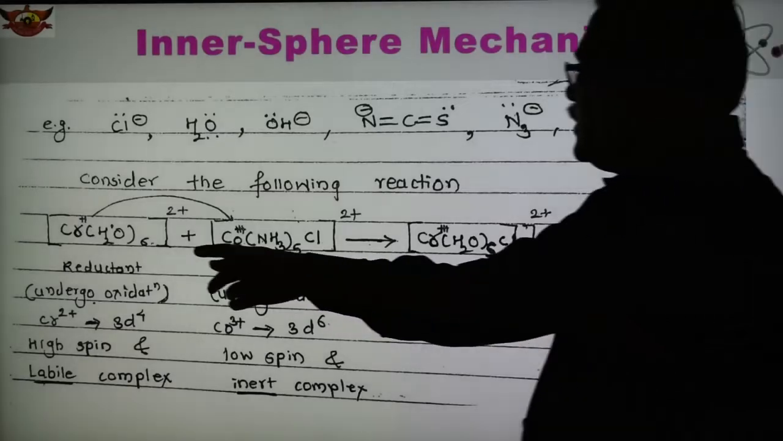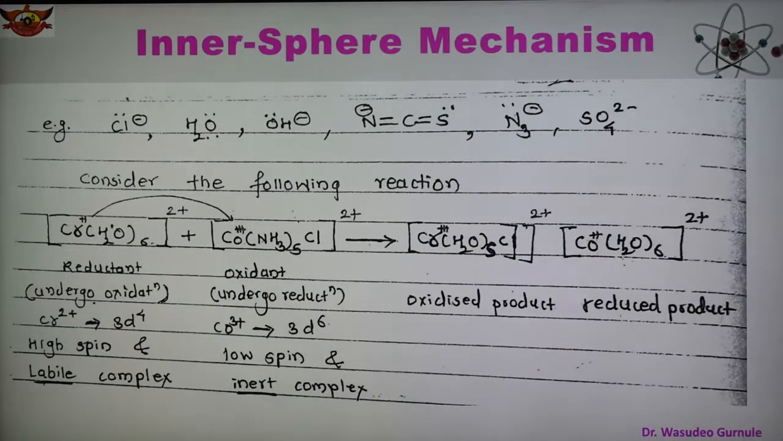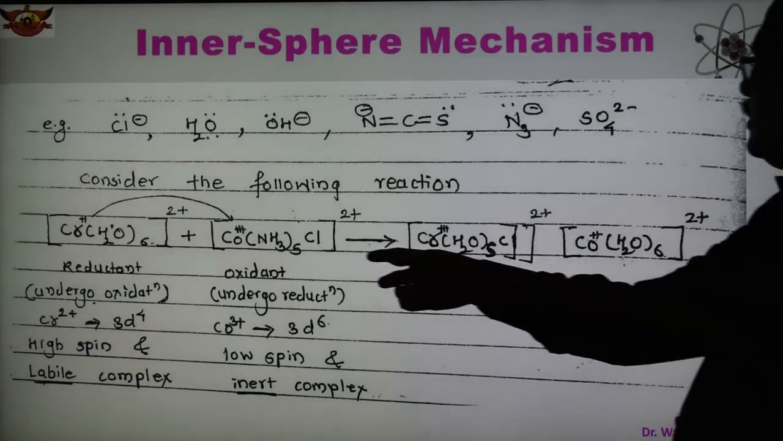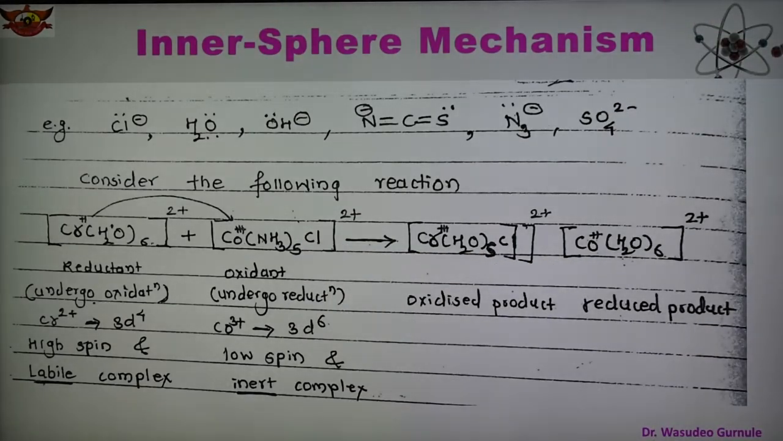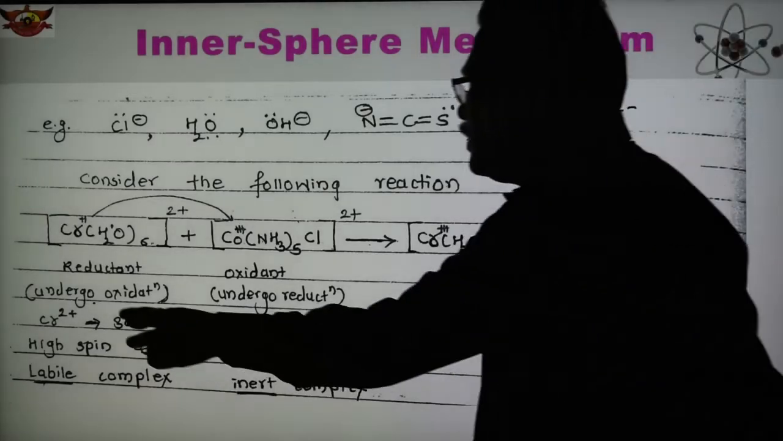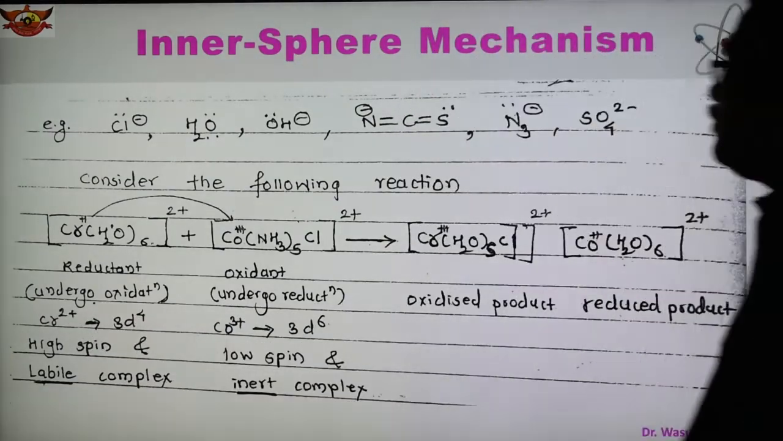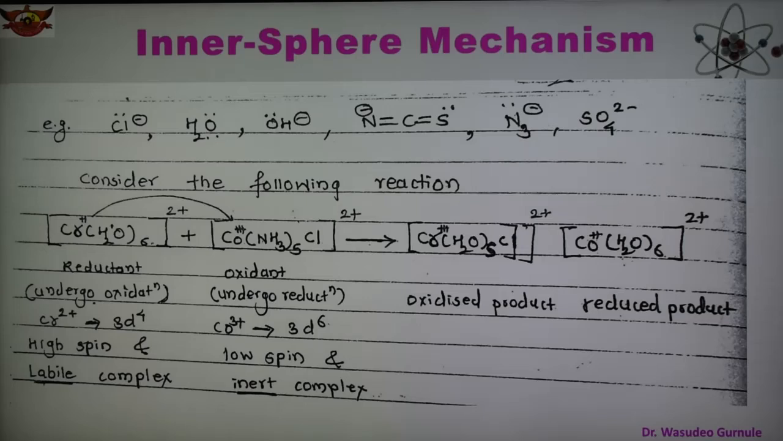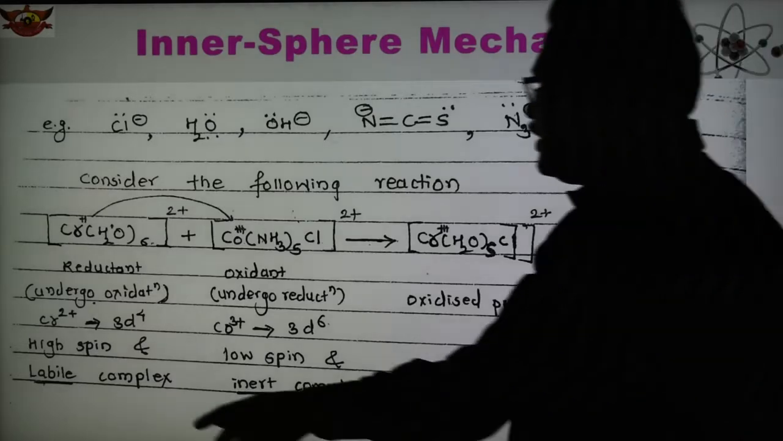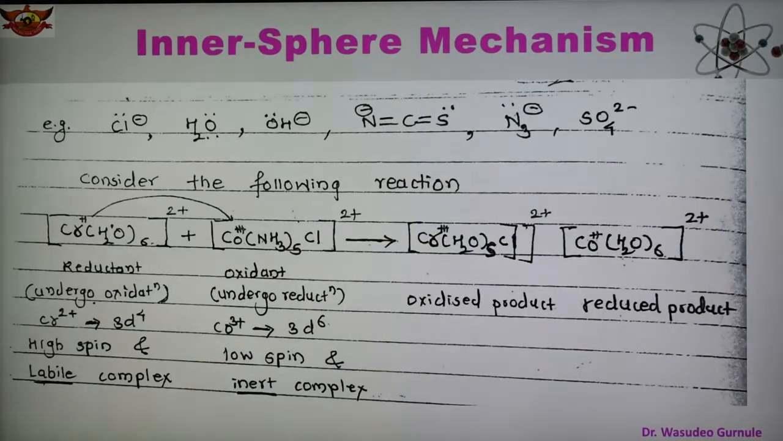We can say that this complex is a reductant, the complex which undergoes oxidation, and the second is an oxidant, the complex which undergoes reduction. In the first case, chromium 2 plus is 3d4, and the d orbital has 4 electrons, so there are 4 unpaired electrons, a large number of unpaired electrons. Therefore this complex is high spin, and when it is high spin it is also known as a labile complex.